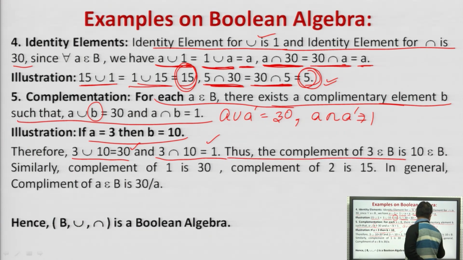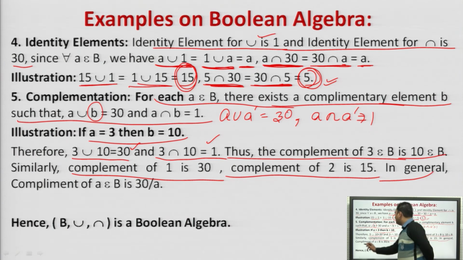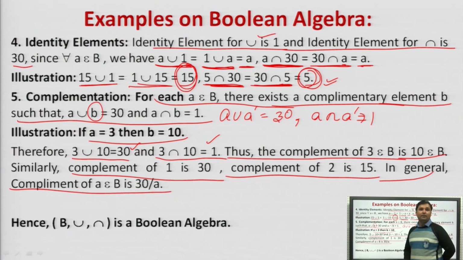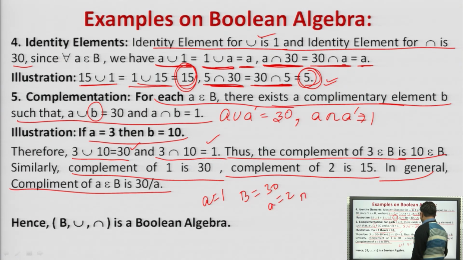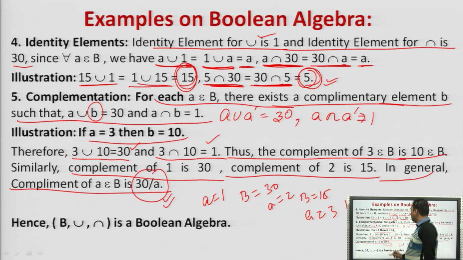Thus the complement of 3 is 10, and similarly the complement of 1 is 30, and the complement of 2 is 15. In general, we can say that the complement of A is 30 by A. So if A is equal to 1, B is 30. If A is equal to 2, B is 15. If A is equal to 3, B is 10. This is the way to calculate the Boolean, and hence we can say that this is a Boolean algebra because it satisfies the closure, commutative, distributive as well as the identity and complement laws.